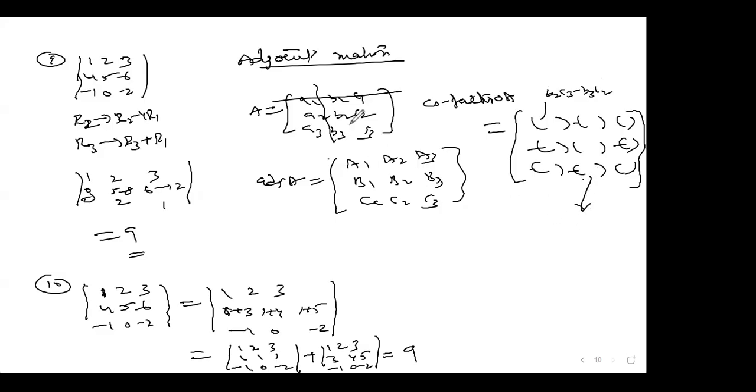To fill this one, remove this row and column, you get A1 C2 minus A2 C1.